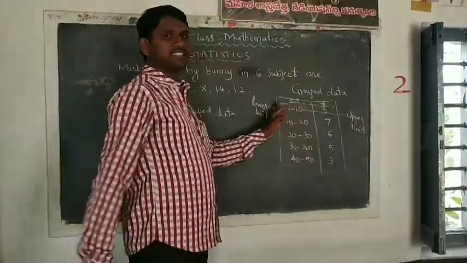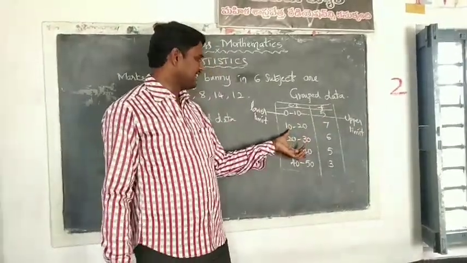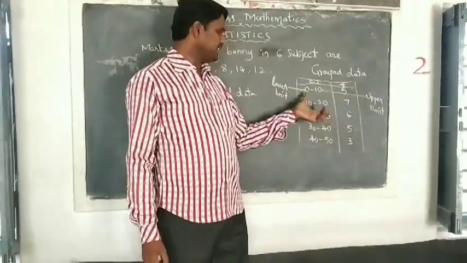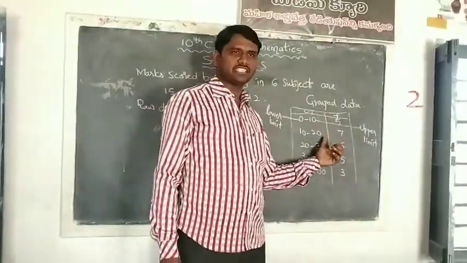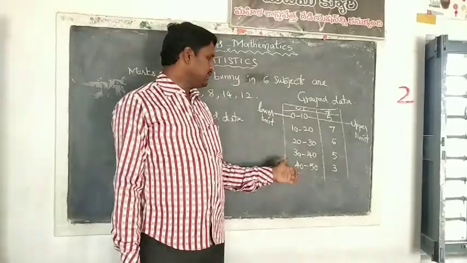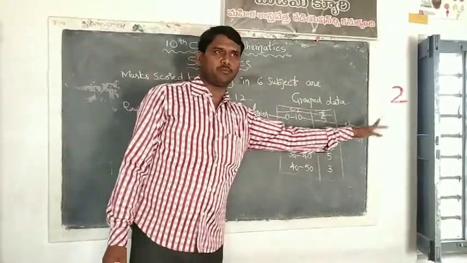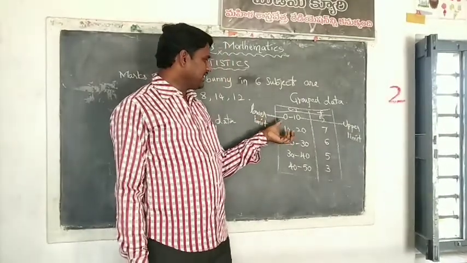These are called limits. Similarly, in the next class, 10 to 20, 10 is the lower limit and 20 is the upper limit. Similarly, in the remaining classes also, the starting value is called the lower limit and the ending value is called the upper limit.